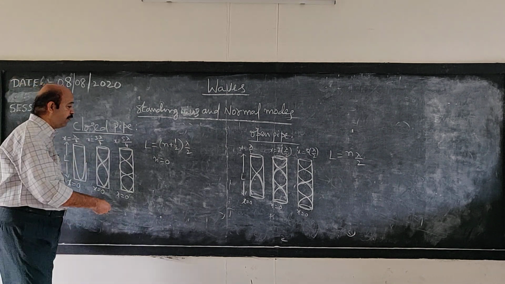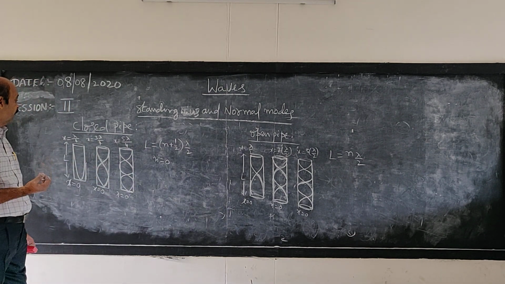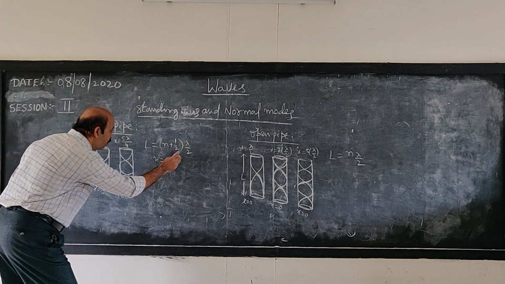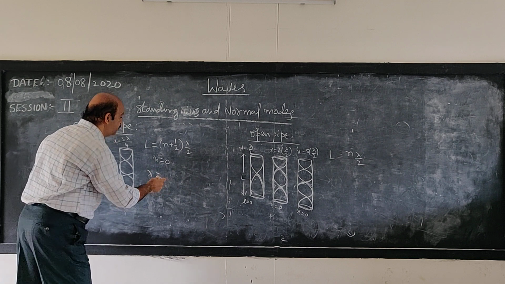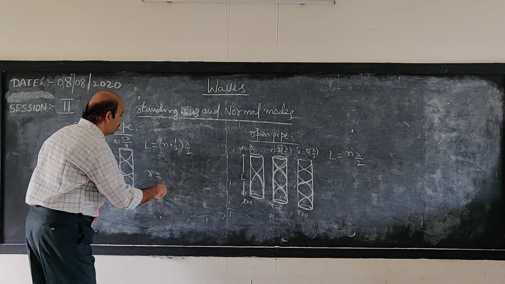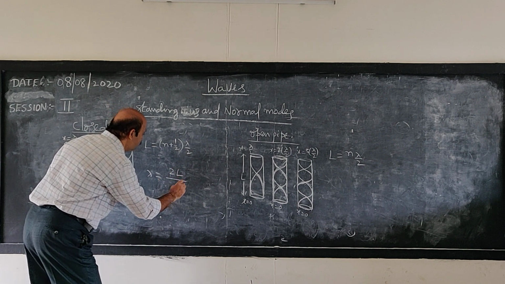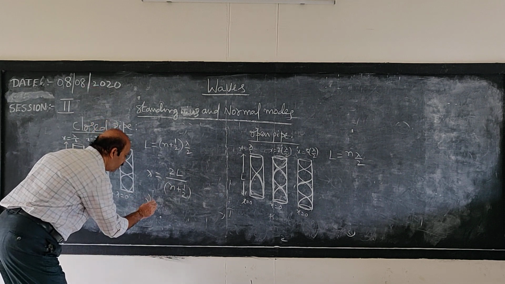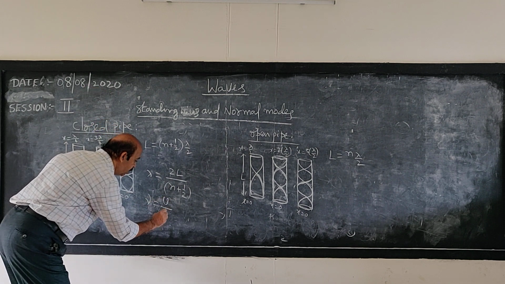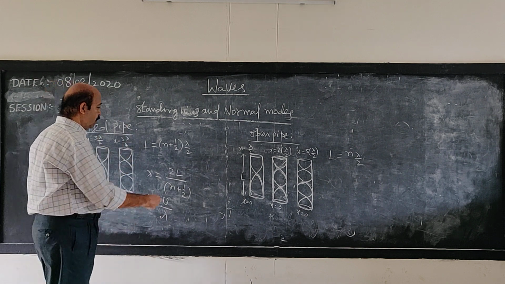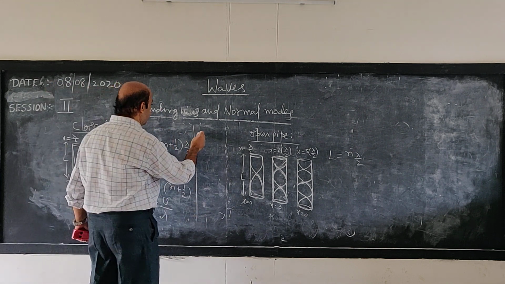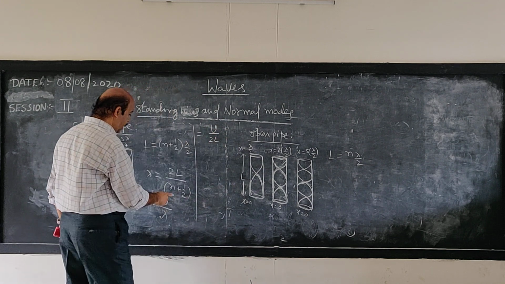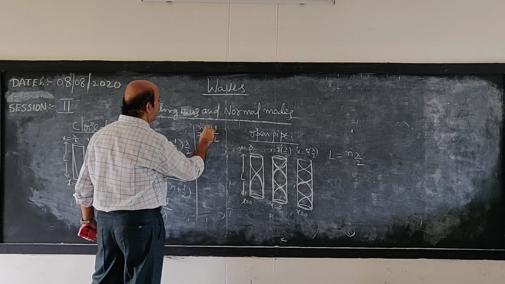So we can derive the formula for the frequency of the fundamental mode of vibration of a closed pipe like this. We know from this that λ is equal to 2L by (n + 1/2). And from our formula for frequency, ν equals wave velocity by λ. So using that, ν is equal to v by 2L, and this (n + 1/2) will go to the numerator.